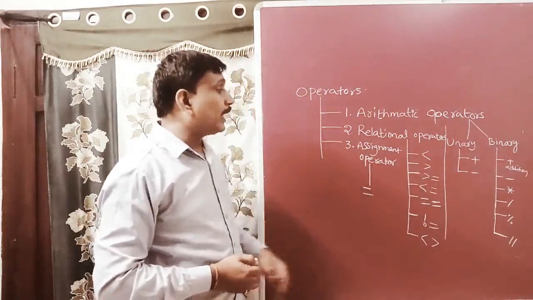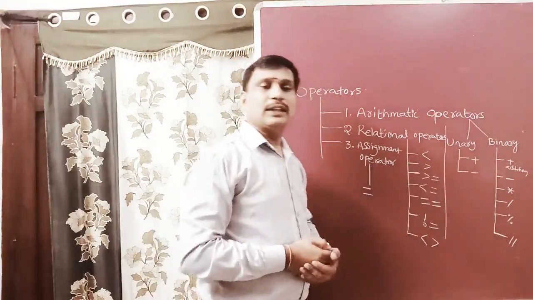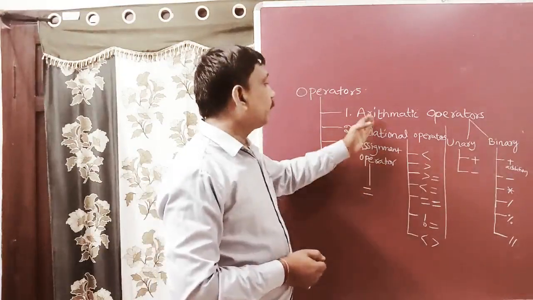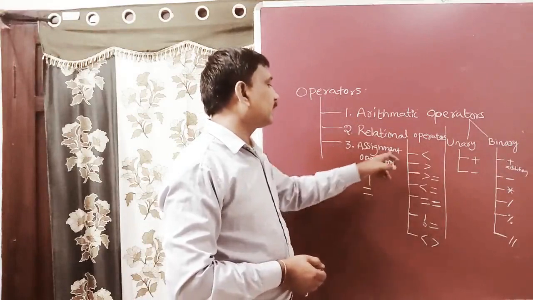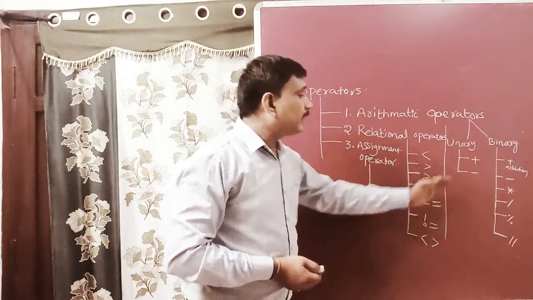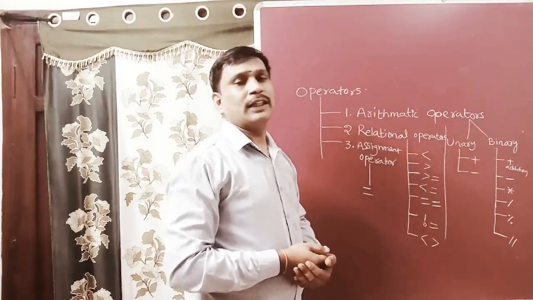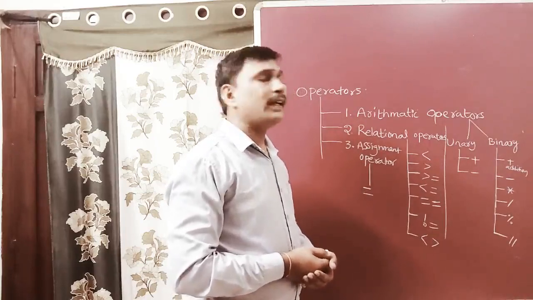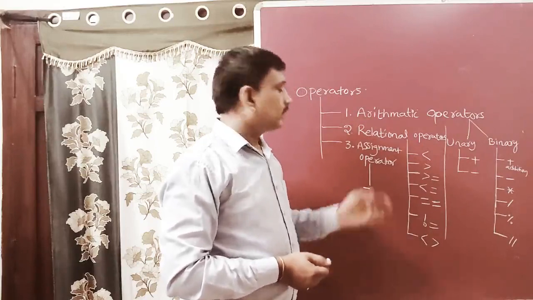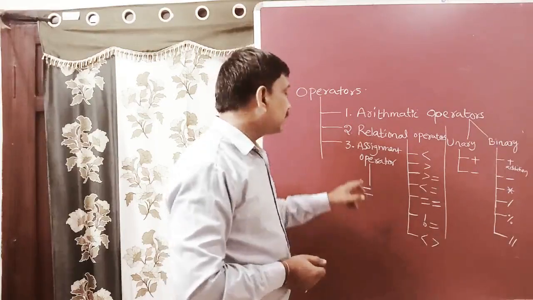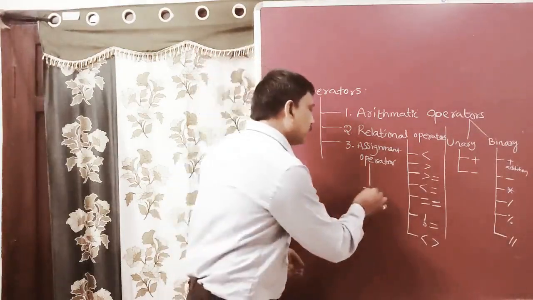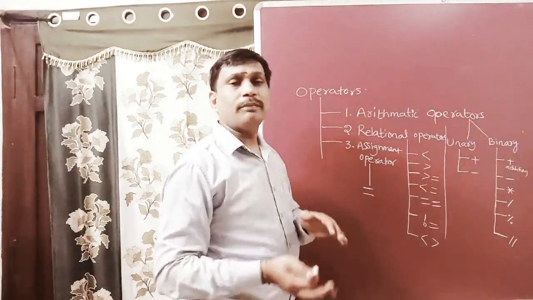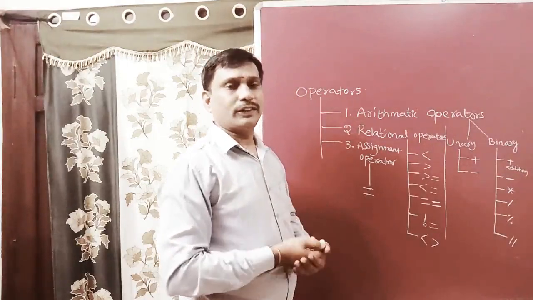All the operators, arithmetic, relational and others, generally work from left to right. But the assignment operator works from right to left.